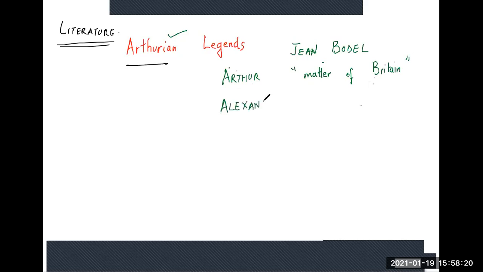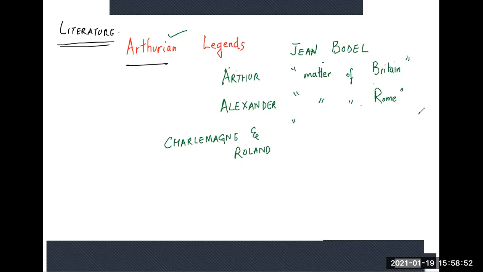And in other places, there was a distinct feature in stories where the major hero wasn't Arthur, but Alexander, as they call him. These stories come from Rome, so he calls it the Matter of Rome. And the third one were the stories written around the character Charlemagne, Charlemagne and Roland.